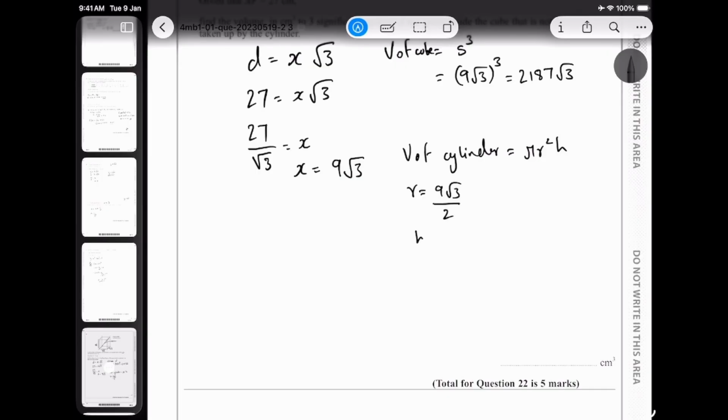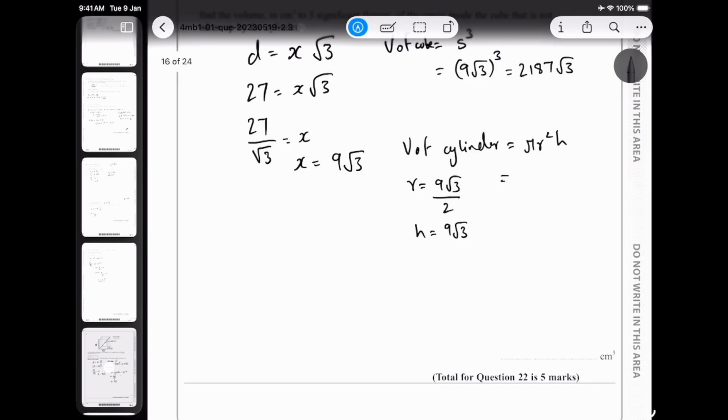Do I know the height? Absolutely, I know my height, which is 9 square root 3. What else? Yeah, that's pretty much it. We know all the information, so that is pi times (9 square root 3 upon 2) squared, times the height, which is 9 square root 3, and when we simplify, we will get something like pi 2187 square root 3 upon 2, and now we can get a definite answer.